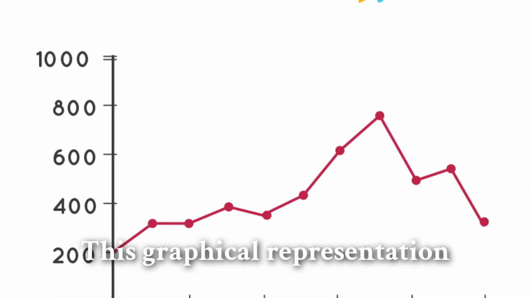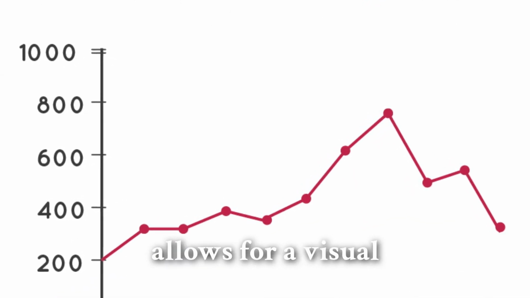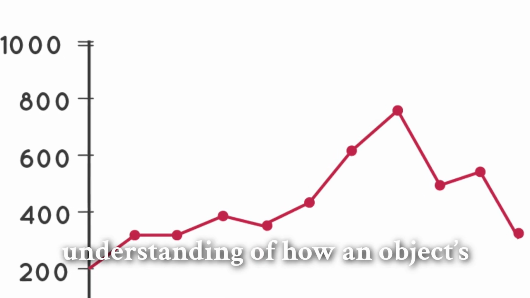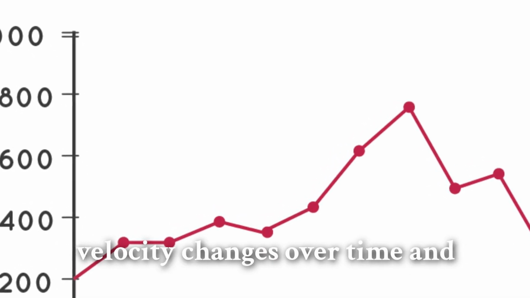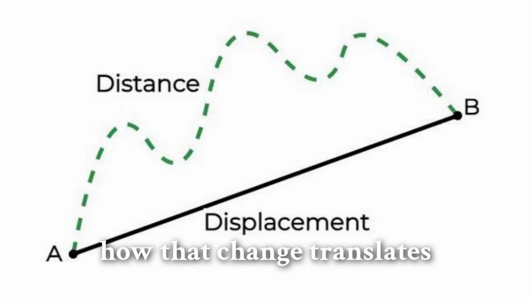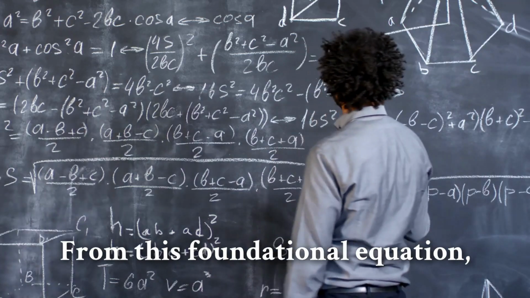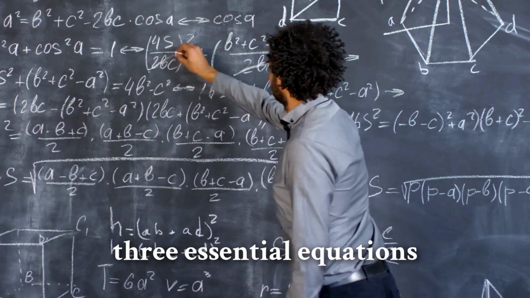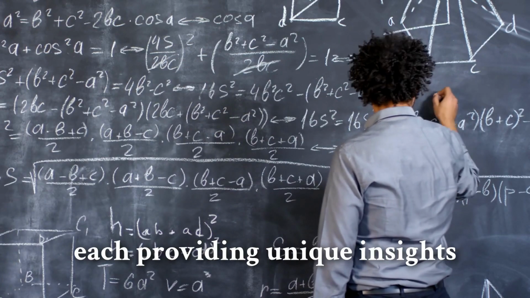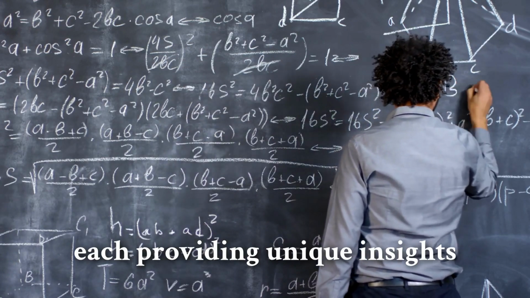This graphical representation allows for a visual understanding of how an object's velocity changes over time and how that change translates into displacement.